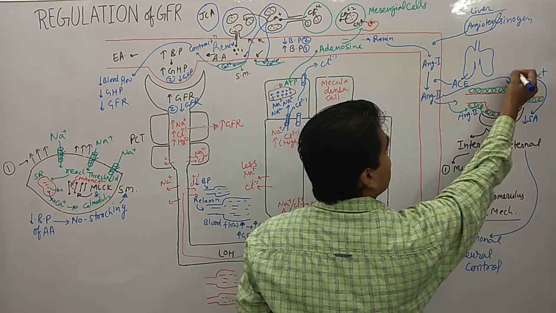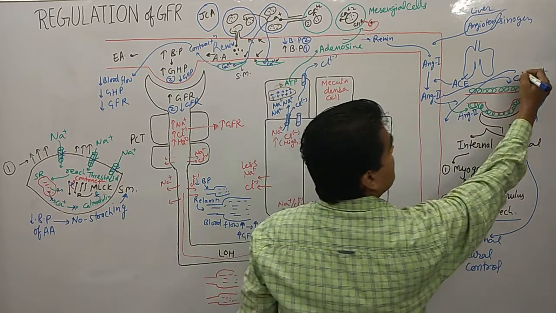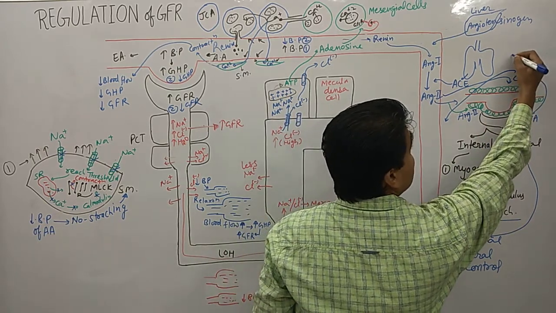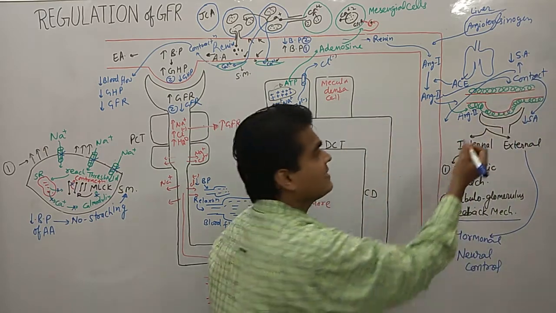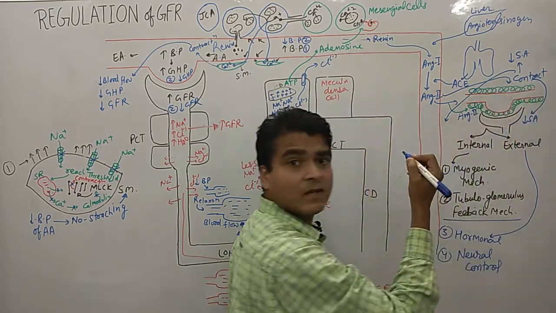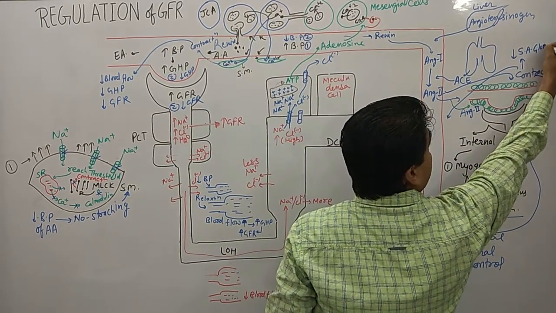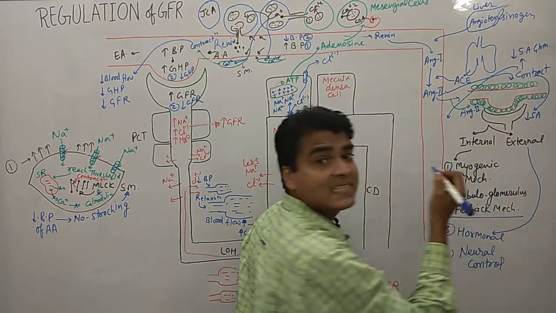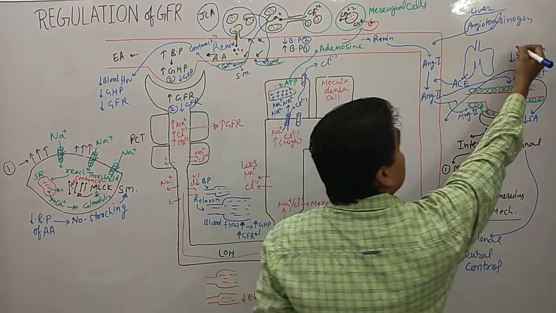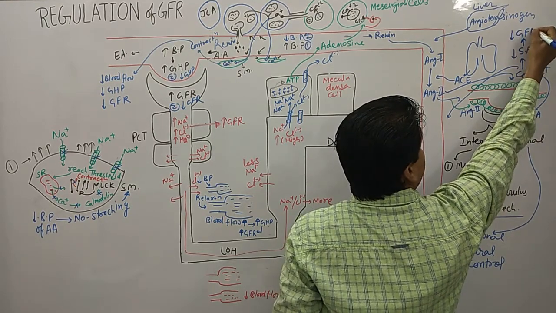What I am trying to write here, just look at here. Due to contraction, what happened? Decrease in surface area of this region, the glomerulus region. Due to the decrease in surface area, ultimately there is a decrease in GFR.